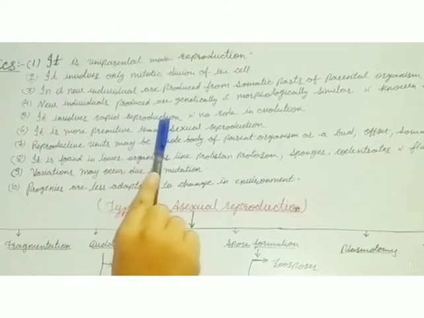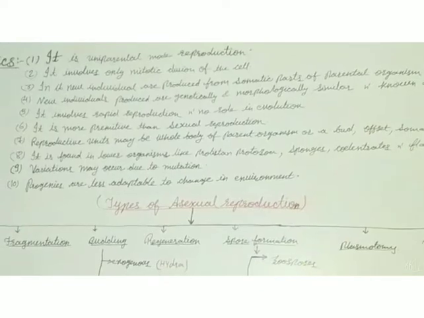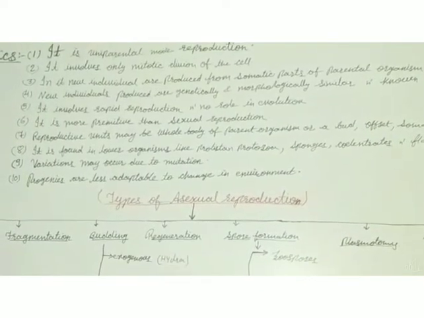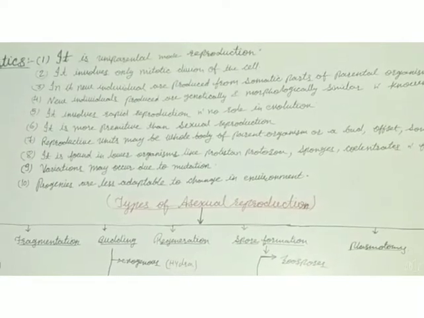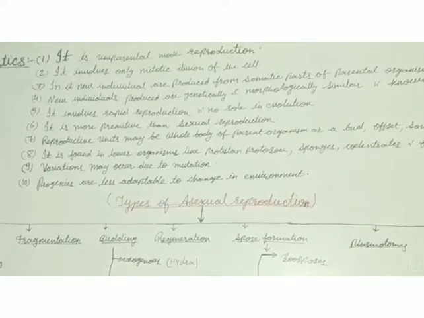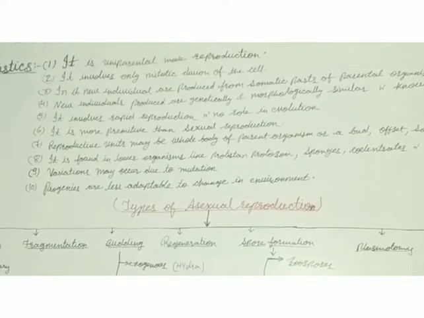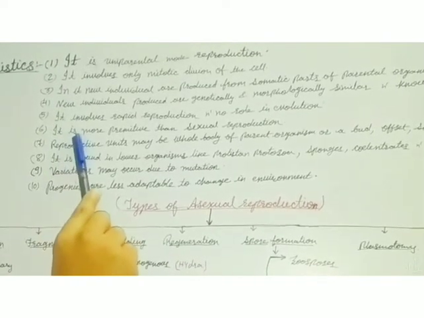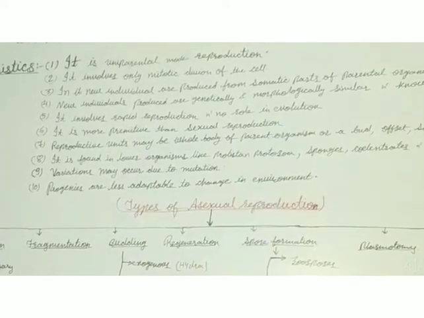It involves rapid reproduction and has no role in evolution. As the produced progenies are identical, there is no variation among them. That is why they do not take part in evolution. They do not give their contribution in evolution. It is more primitive than sexual reproduction.